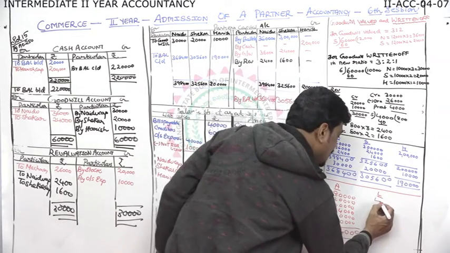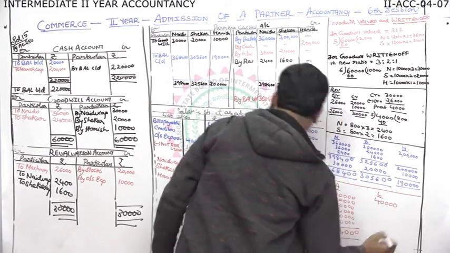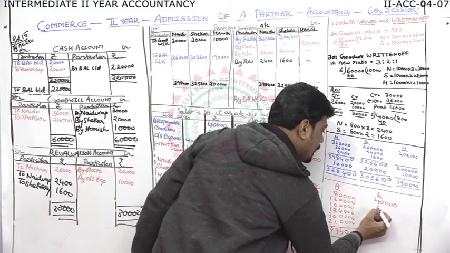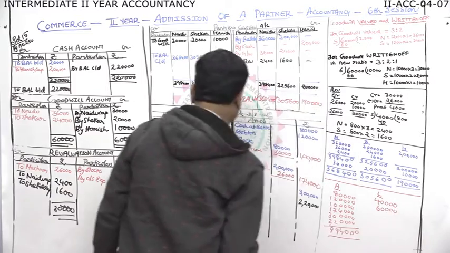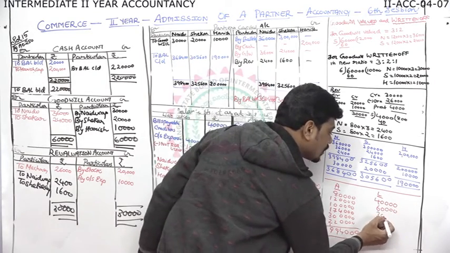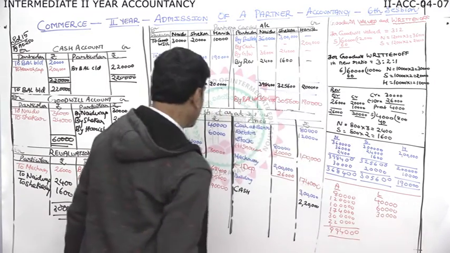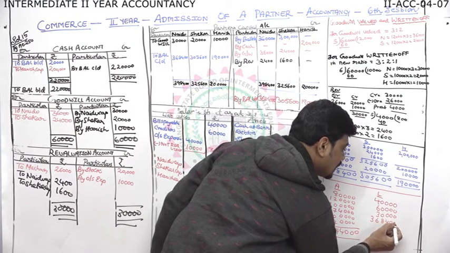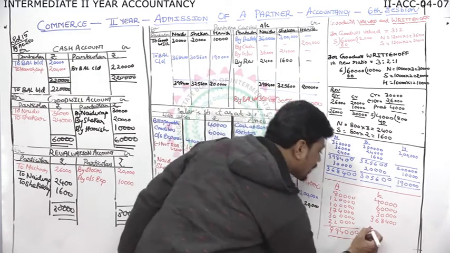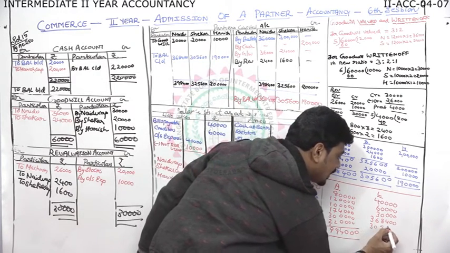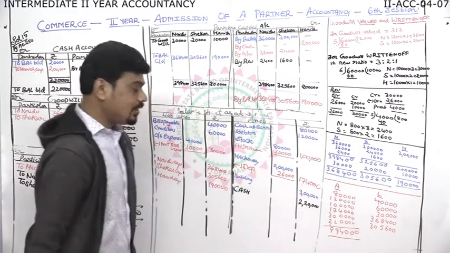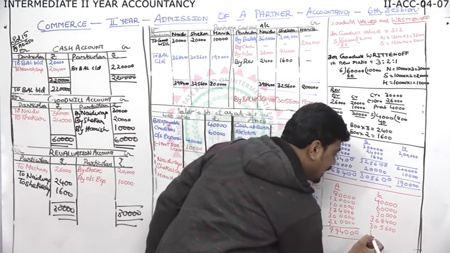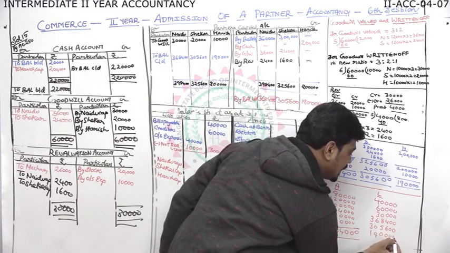So liabilities 40,000, 60,000, 30,000, 3,68,400, 3,05,600 and 1,90,000.